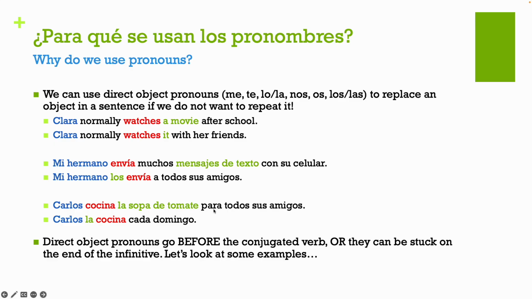So Carlos cooks the tomato soup for all his friends. He cooks it every Sunday. My la is coming before cocina. Why am I using la and los? Well, los is replacing mensajes de texto. Los mensajes, it's a masculine plural item, so I'm going to need to use that to replace it. Same thing here. La sopa de tomate, it's a feminine singular item, so I'm going to use la as my pronoun for it.